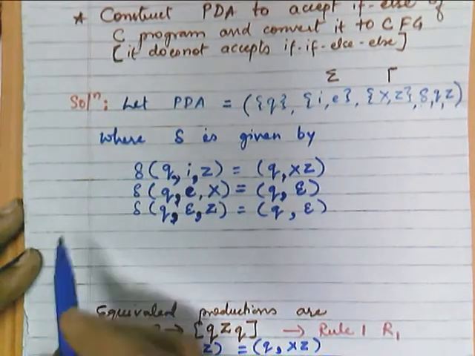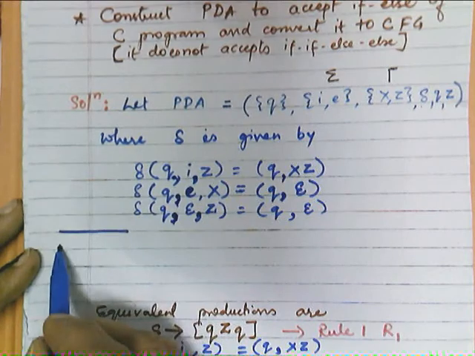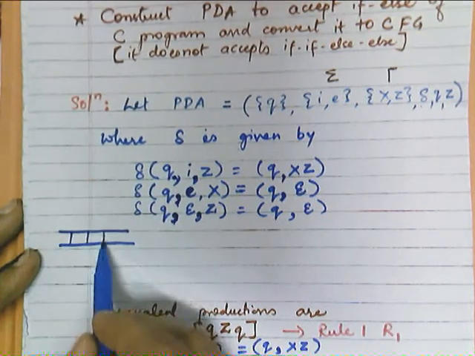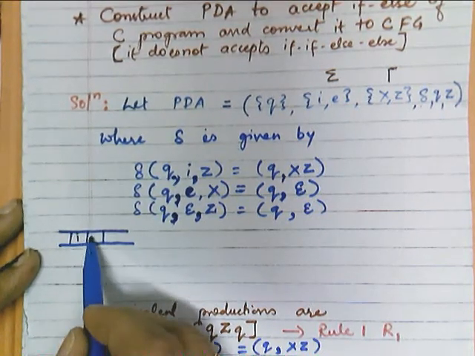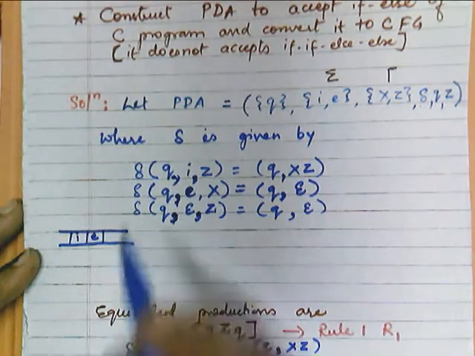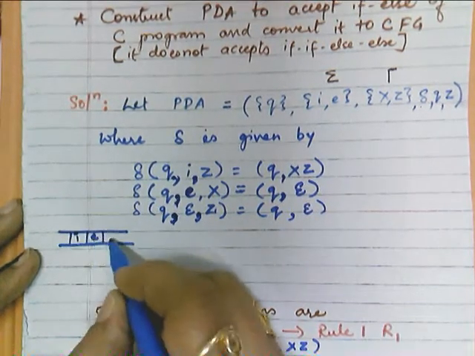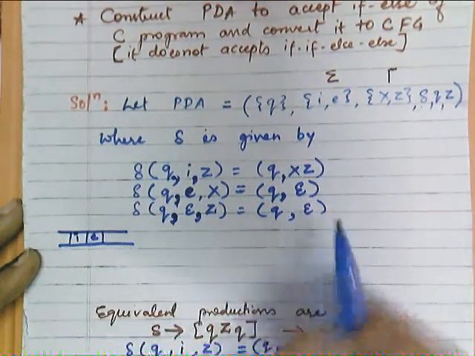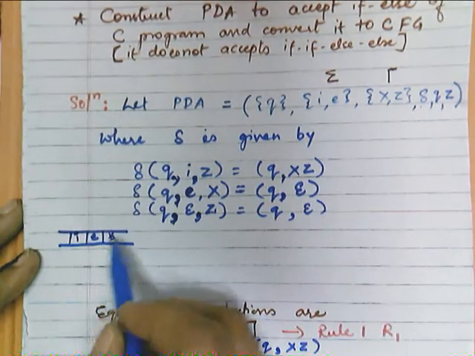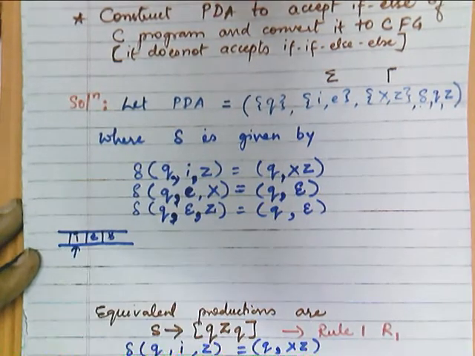So pictorially, how will I represent it? Suppose I have here I, E like this: this is my I, this is E, and now I have a blank string as the end of the input, so my pointer is here.